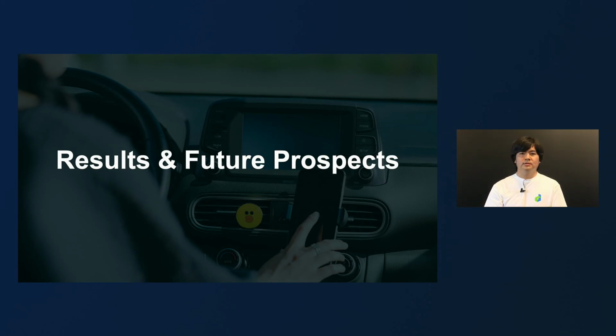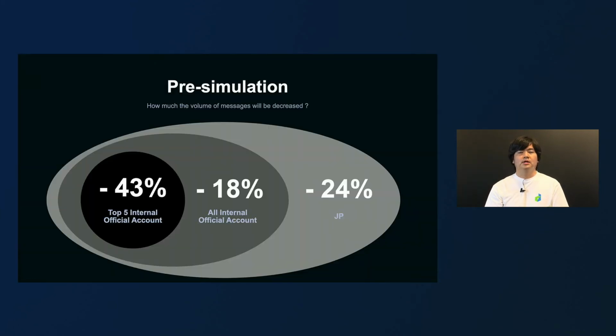This will be our last section. I will walk you through the results and future prospects of Open Score Targeting. This slide shows our preliminary simulation. According to this, we estimated that introducing Open Score Targeting to our top 5 OAs would reduce messages by 43% and achieve optimization of open rate.